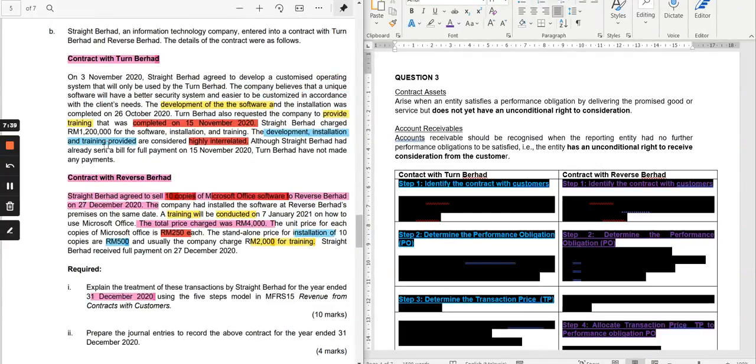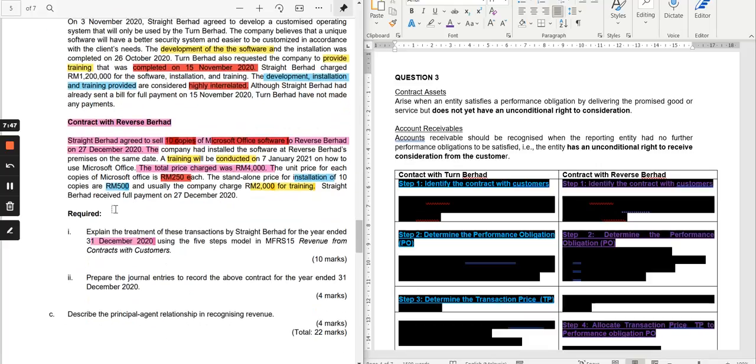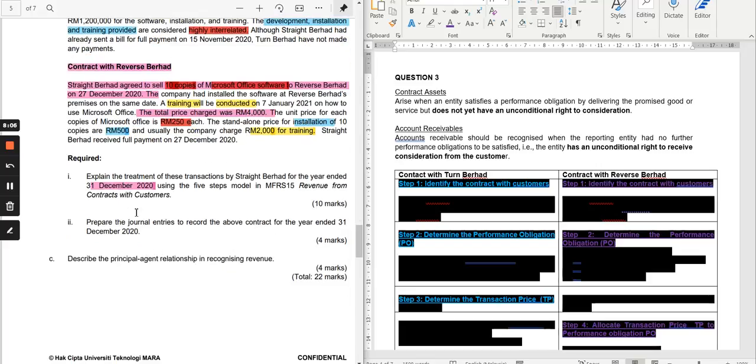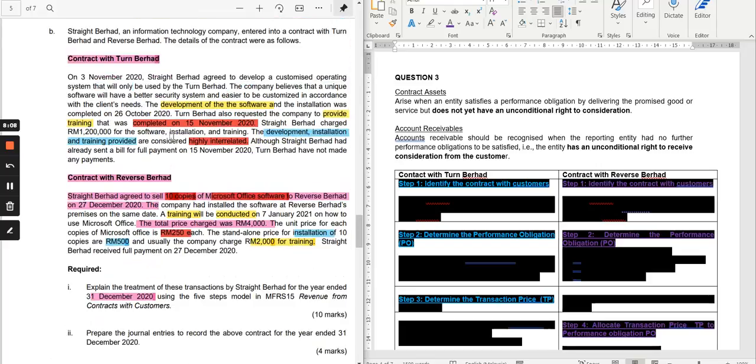And for the contract with Tern, if you can go back a little bit, right here, no payment has been made up till the year end. So you're asked to explain first the treatment of this transaction. If you're asked to explain the treatment, you need to explain it in the light of the application of the 5-step revenue recognition model. So you need to explain for each contract.